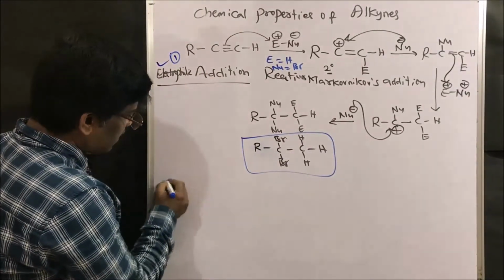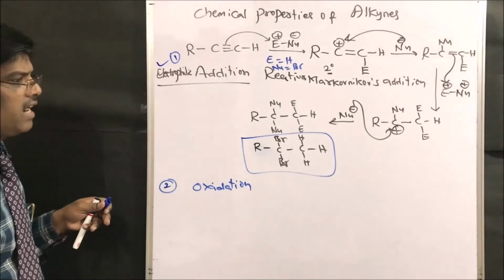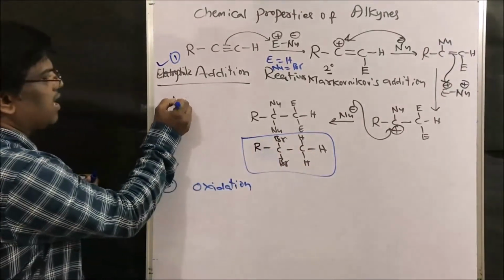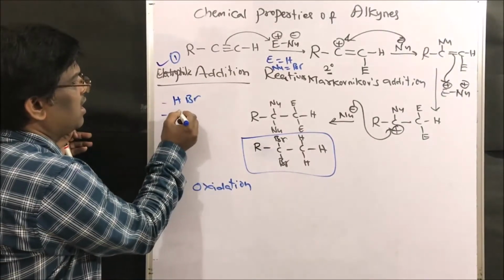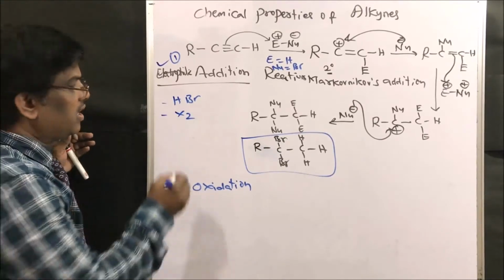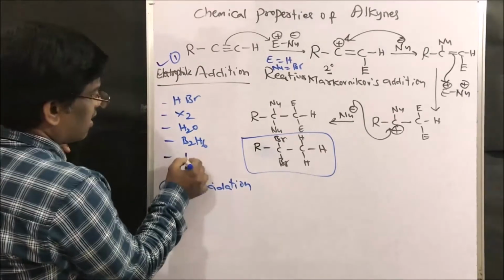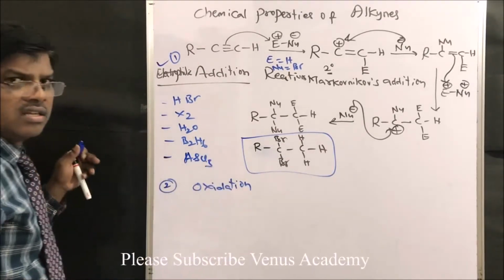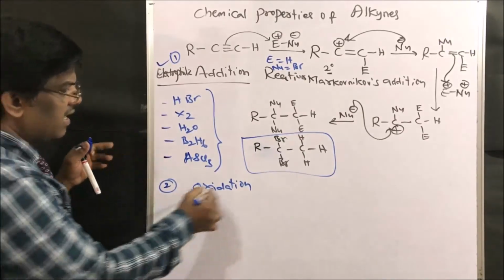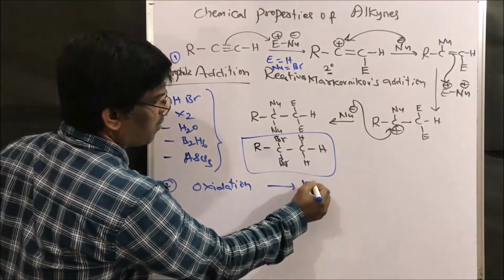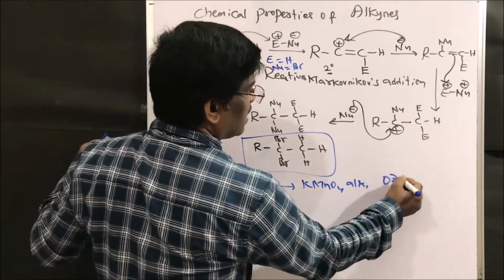Another type of reaction is oxidation reactions. It undergoes oxidation reaction, right? So under addition reactions, we will learn about hydrogen halide or acid addition, halogen addition, water addition, diborane addition, arsenic chloride addition. Like this we will learn in detail about these addition reactions. Next, oxidation with KMnO4, alkaline KMnO4. We will learn about ozonolysis,